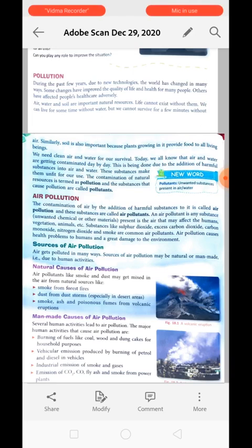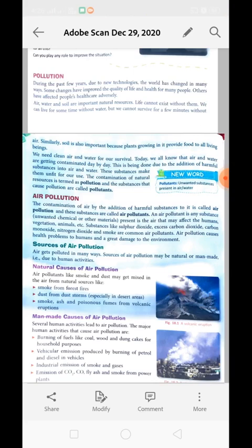Today we all will learn about air, water, and what are the substances that are making them contaminated day by day. This is being done due to the addition of harmful substances in air and water. These substances make them unfit for our use.